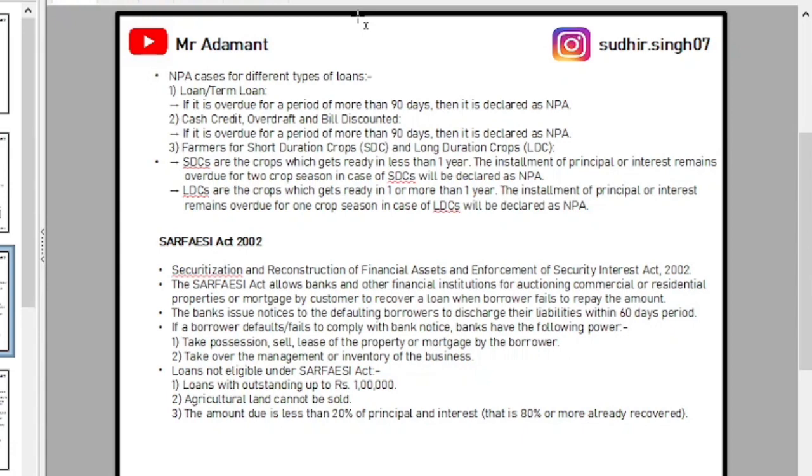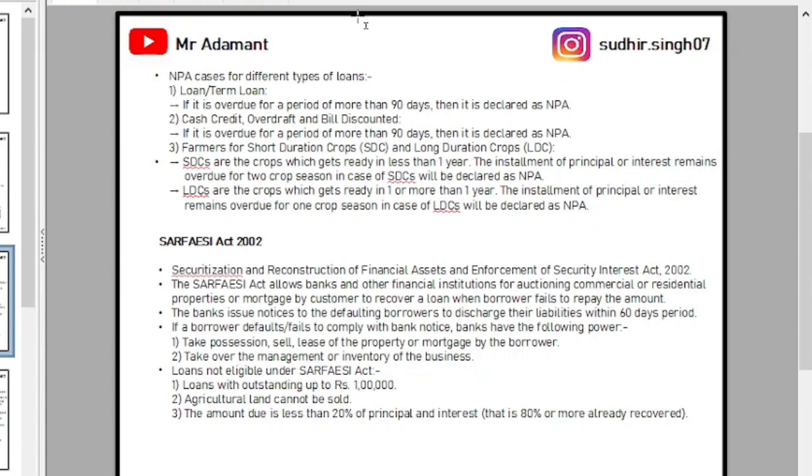So, if the borrower doesn't comply with the bank notice, after 60 days the bank can sell off the mortgage by the customer or take over the management or inventory of the business.